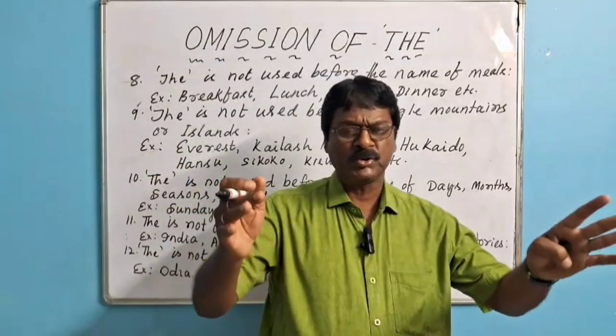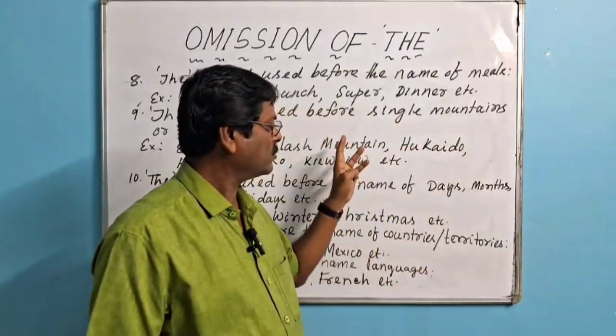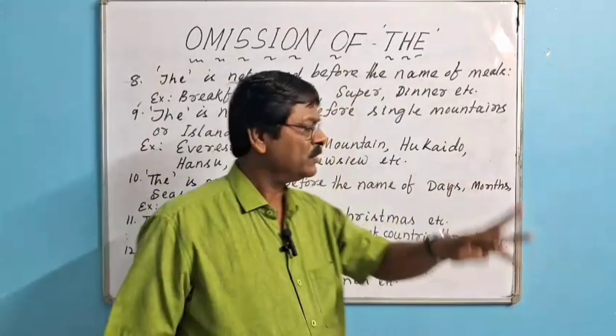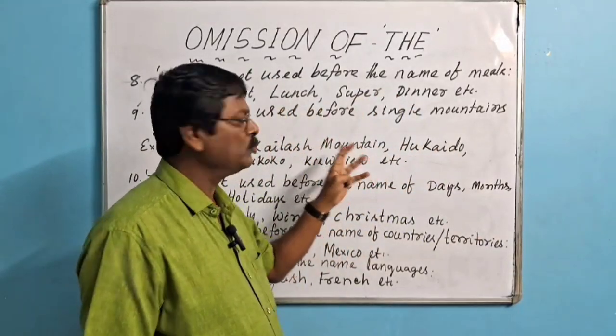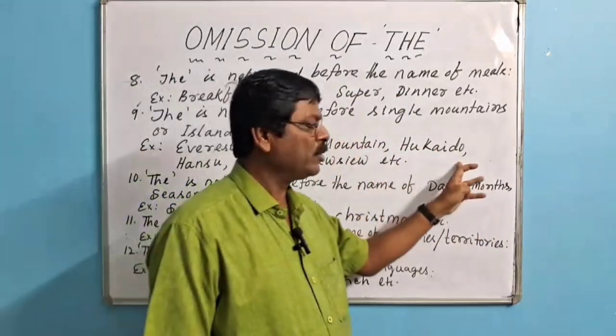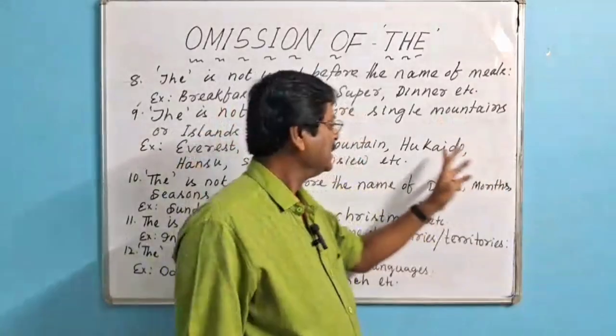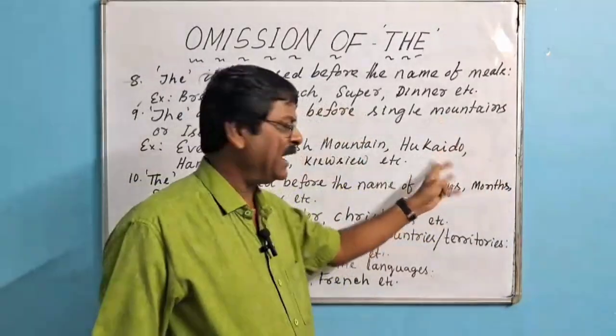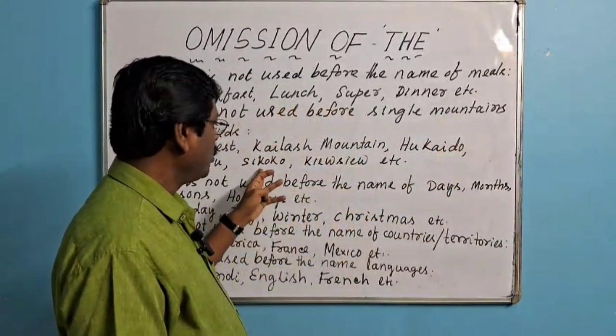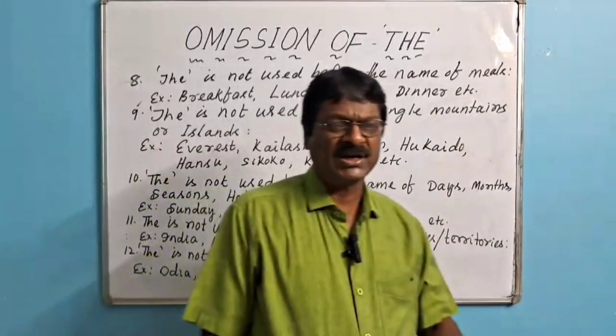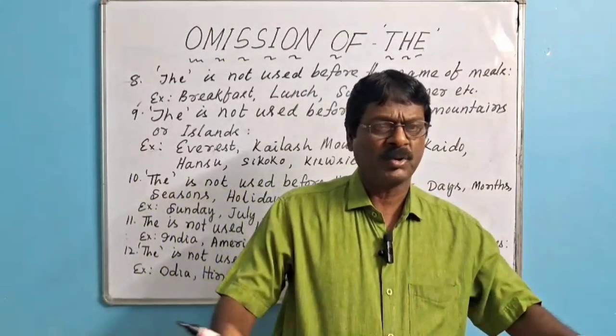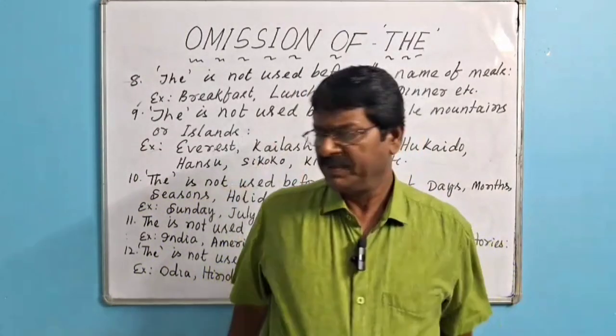According to mythology, Kailash was the residence of Lord Shiva. So this is a single mountain, and the will not be used before it. Hokkaido is a single island. Honshu, Shikoku, Kyushu, all these are single islands. So the will not be used before them.